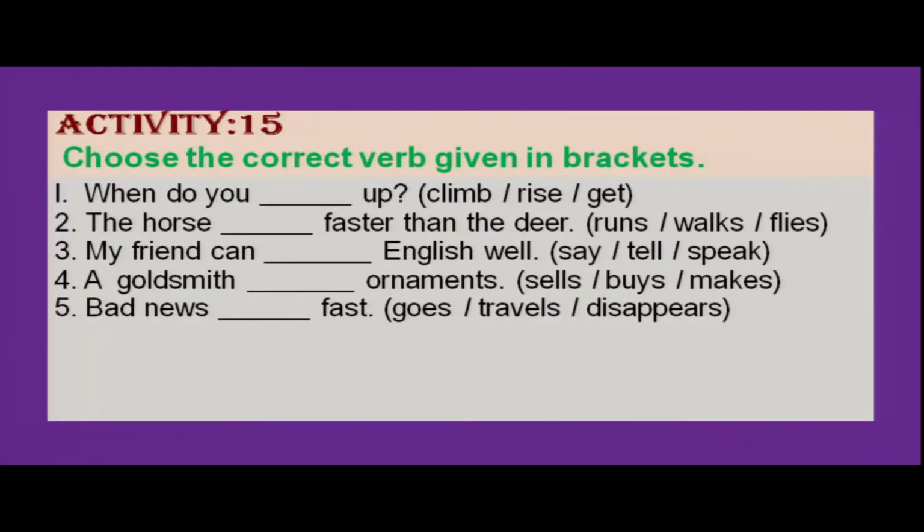The horse dash faster than the deer. Runs, walks, flies. So the horse runs. We can say, the horse runs faster than the deer.